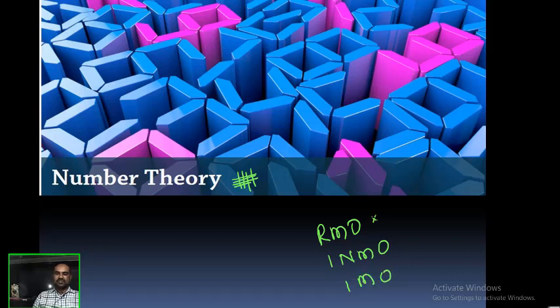So this examination will be conducted at state level, this examination at national level, this examination at international level. If we want to write the IMO, International Mathematical Olympiad, we can't write it directly. First of all, you need to qualify in RMO, Regional Mathematical Olympiad. After that, you should qualify in INMO, Indian National Mathematical Olympiad. After that, we will get entry into IMO.